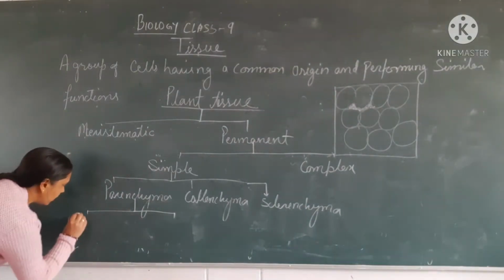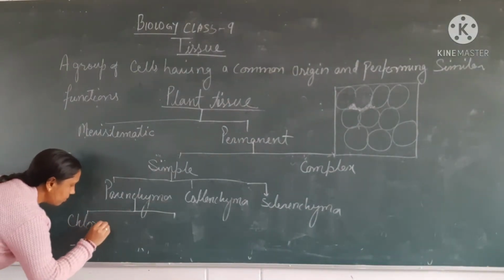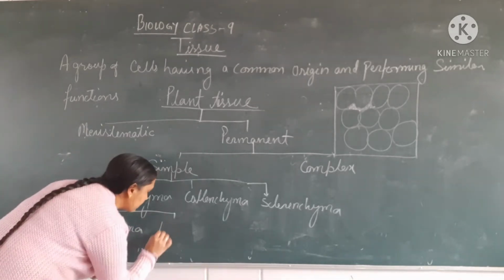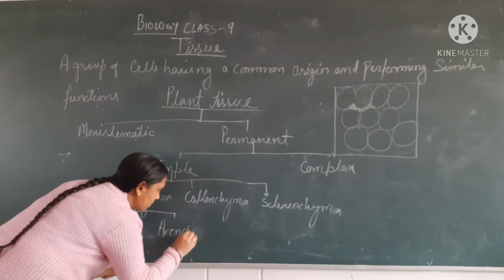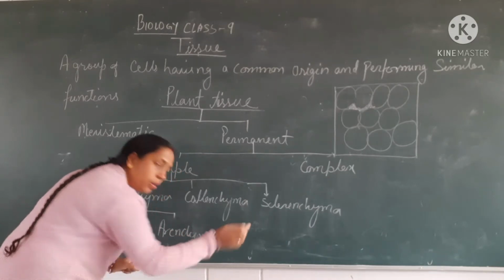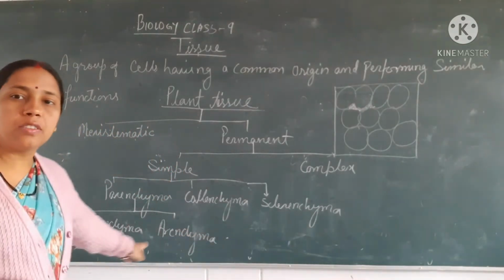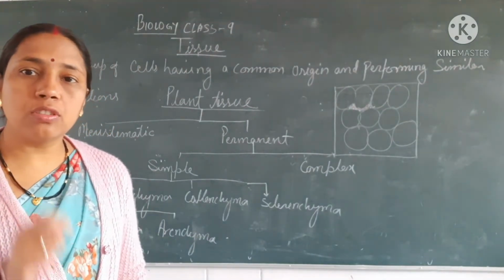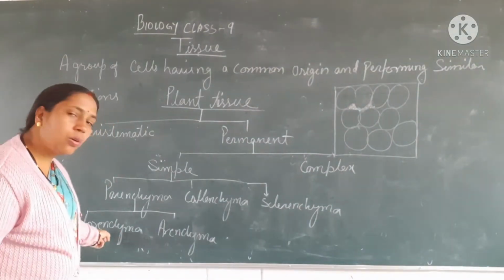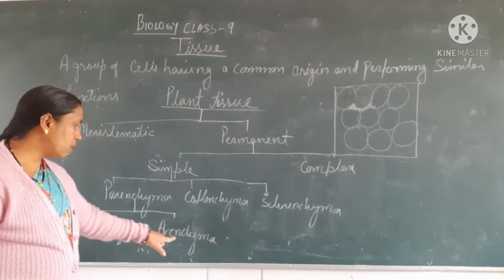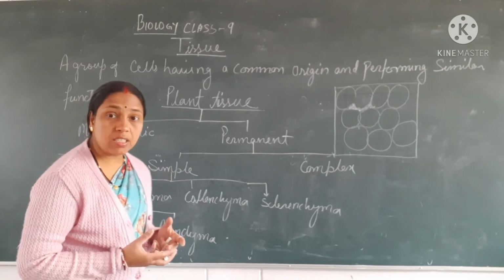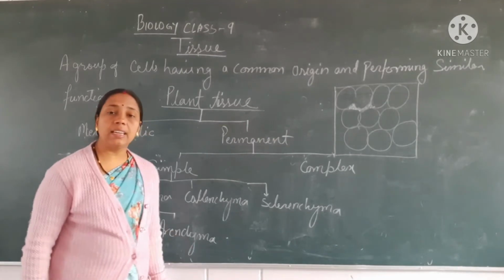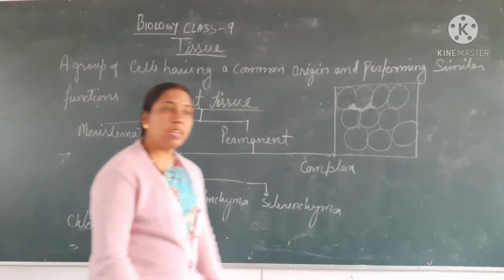So this is chlorenchyma and this one is aerenchyma. Now, chlorenchyma tissues have chlorophyll in them. Because of the presence of chlorophyll, they are known as chlorenchyma. And because of the presence of air space between them, they are known as aerenchyma. Now, which part of the plant will have air?